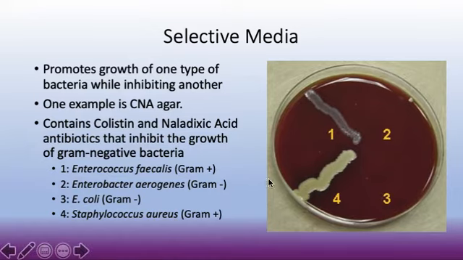So as you can see here on this very low resolution picture, number 1 is Enterococcus faecalis, which is a gram-positive cocci. Number 2 and number 3 are Enterobacter aerogenes and E. coli, both of which are gram-negative bacilli. So as you can see, those antibiotics, the colistin and nalidixic acid, have inhibited the growth of these gram-negative bacteria. Now here we have Staphylococcus aureus. You can see the difference in just the colony, the way they look on the plate, right? But since both of them are gram-positive bacteria, they will grow on CNA.